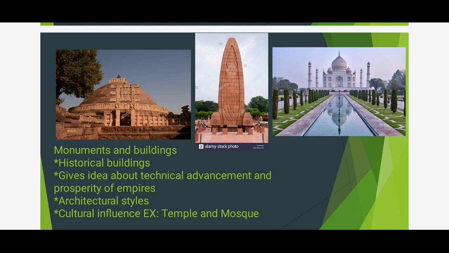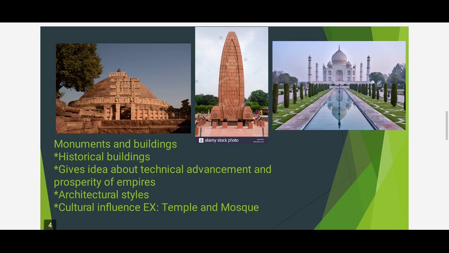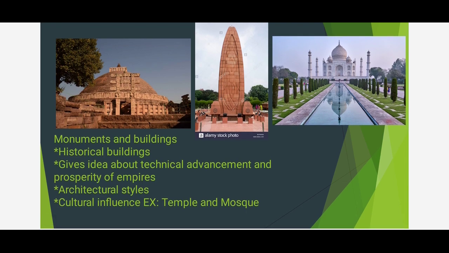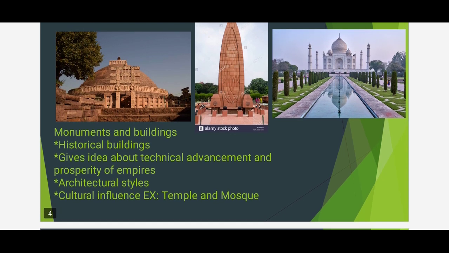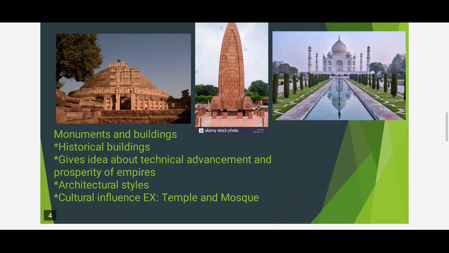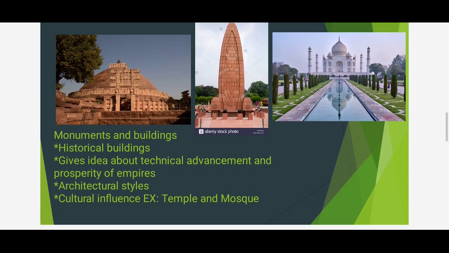And the third one is the Taj Mahal. Everyone knows about it. It's a world wonder, right? And what all ideas does it give? It gives an idea about technical advancement. In the Taj Mahal, white stones, marbles are used. That was the first place where marble was used. It is constructed in a very amazing way. Architectural styles you can see, and cultural influence will be there. A temple means the construction type will be different, and a mosque will look different. By seeing the building you can understand what religion it is or what style it is. Everything we can understand, right?